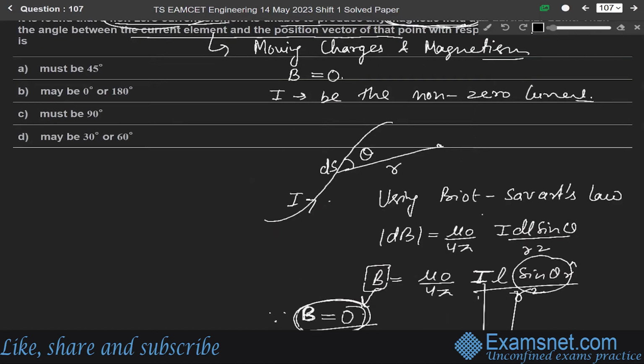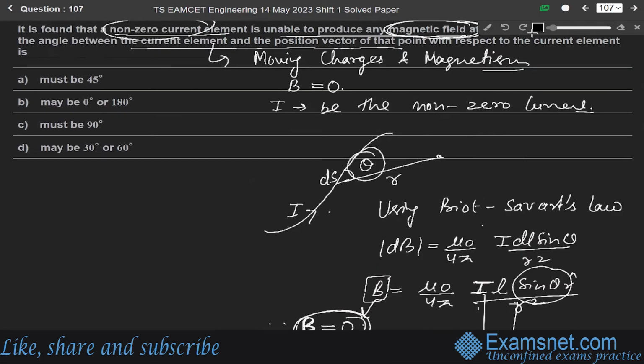So the angle between the current and the position vector must be either 0 or pi, meaning 180 degrees. So the correct answer is option B. The angle may be 0 degrees or it may be 180 degrees.